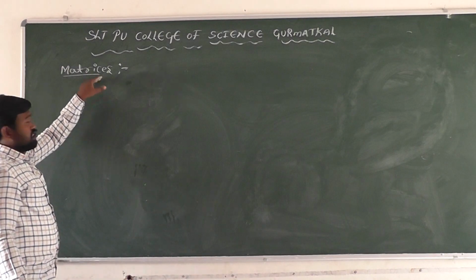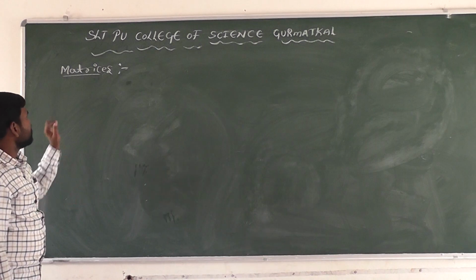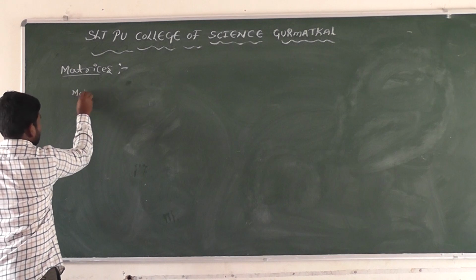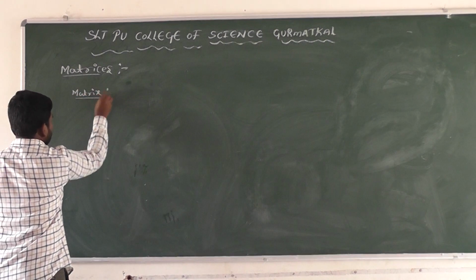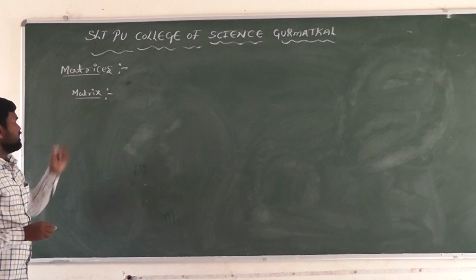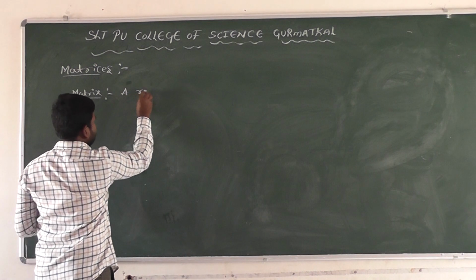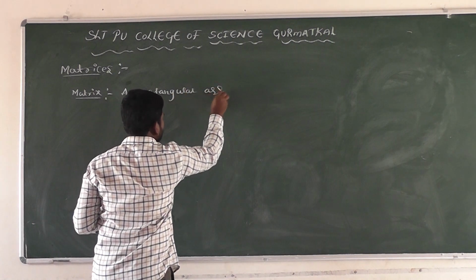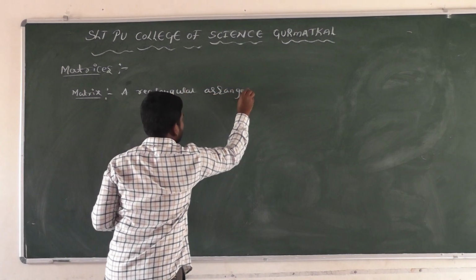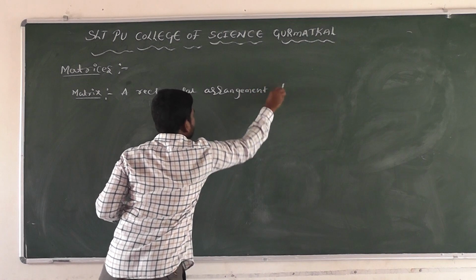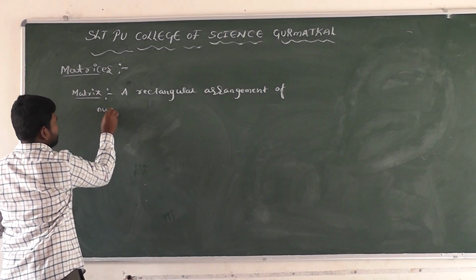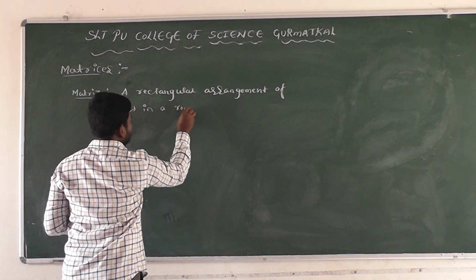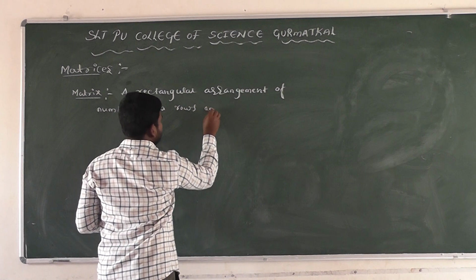First, we are discussing some basic things here. First, what is meant by matrix? A matrix is nothing but a rectangular arrangement of numbers in rows and columns.